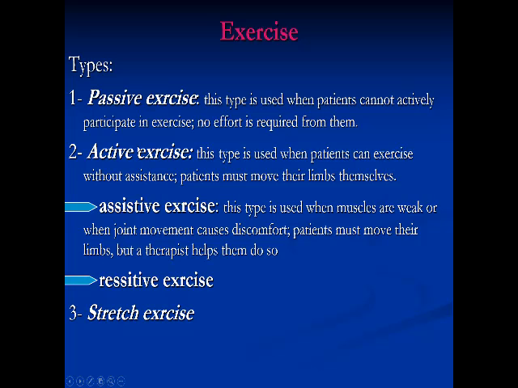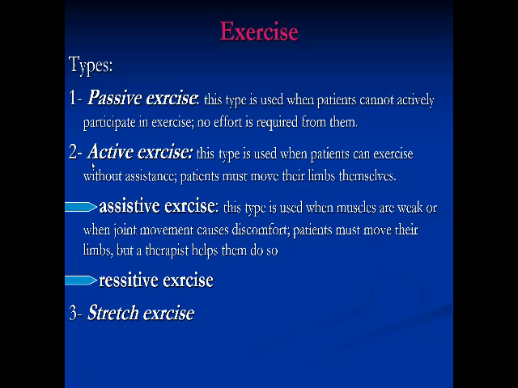Passive exercise is produced by external forces, like the therapist or the doctor. The patient has no role. But the passive exercise doesn't prevent muscle atrophy. So this type is used when the patient cannot actively participate in exercise, no effort is required from them, and it doesn't correct the joint atrophy. So I will move to active exercise.